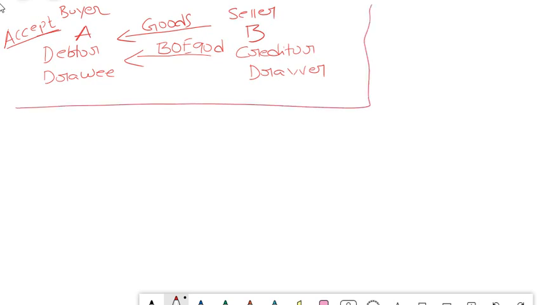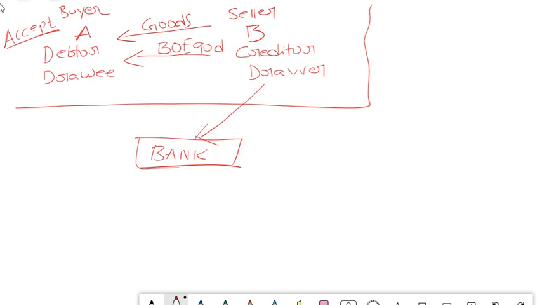Now I will tell you another case where there is something called discounting the bill of exchange. In discounting a bill of exchange, B needs money urgently, but he will get the money after 90 days only. So what can he do? He can endorse this bill of exchange to a bank. The bank will be the party taking this bill of exchange.